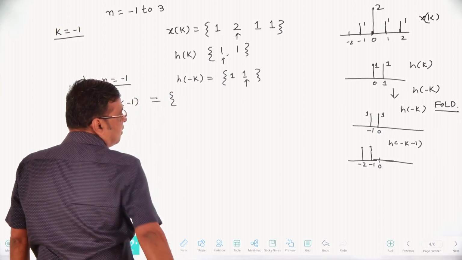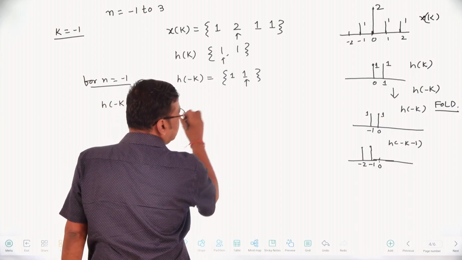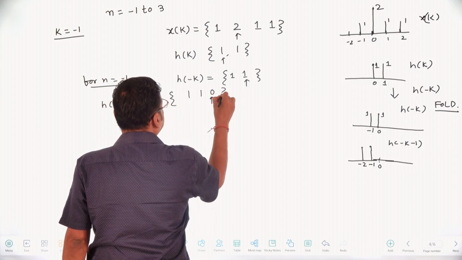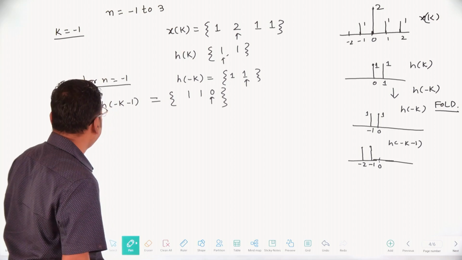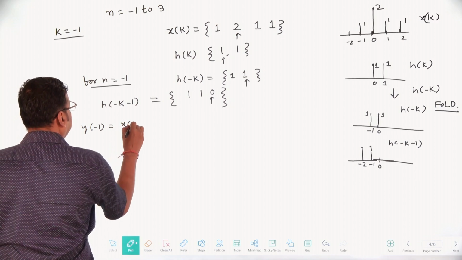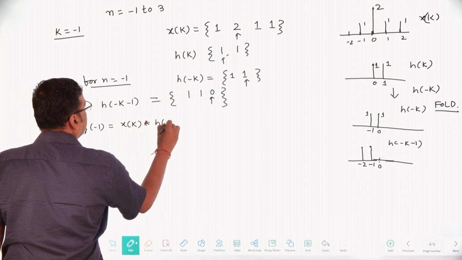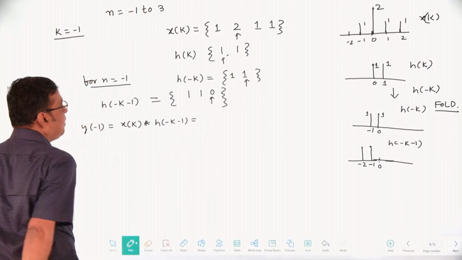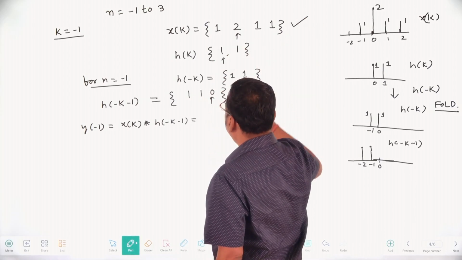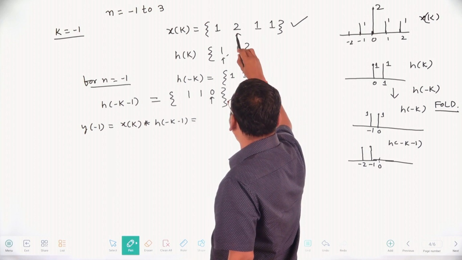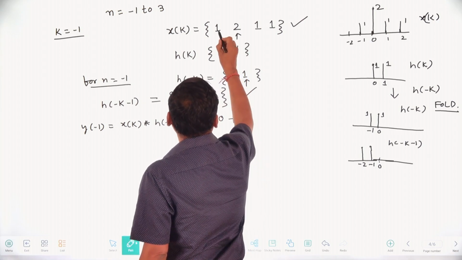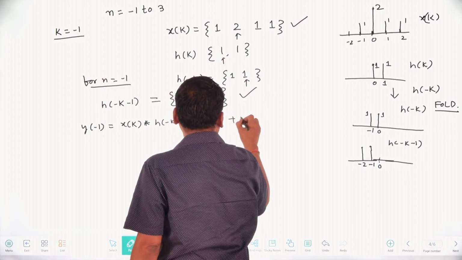In sequential representation, at 0 this is your 0, this is your 1, this is your 1. This is your h of minus k minus 1. Then y of minus 1 equals x of k into h of minus k minus 1. Multiply simply. Look at this here. At n equal to 0, multiply this with this: 2 into 0, that is your 0. Plus minus 1, 1: 1 into 1, that is 1 here.